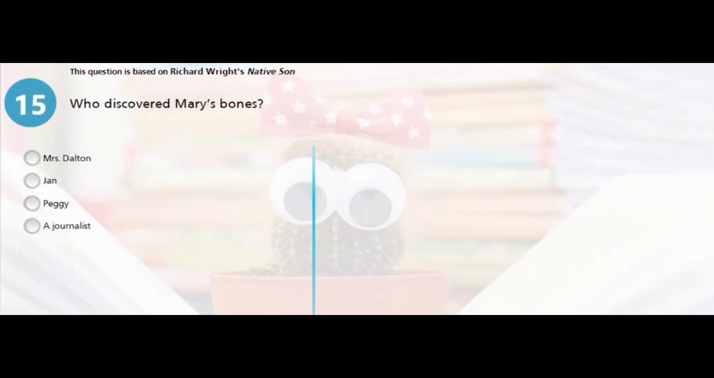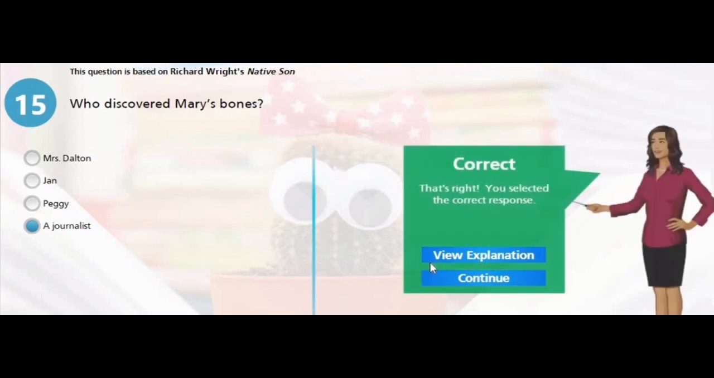Question 15. Who discovered Mary's bones in Wright's Native Son? Okay, this question is based on Richard Wright's Native Son. Who discovered Mary's bones in that book? Well, one of the journalists who came to Mary's residence discovered Mary's bones in the fireplace. So the right answer is D.